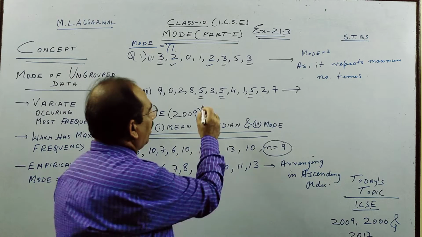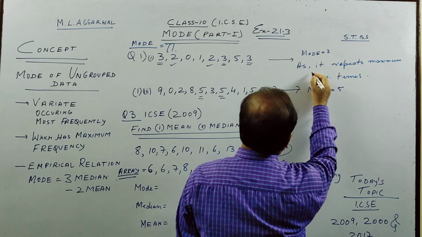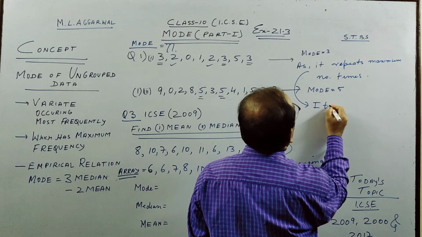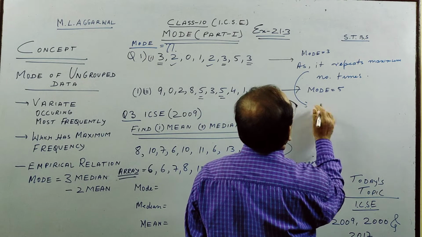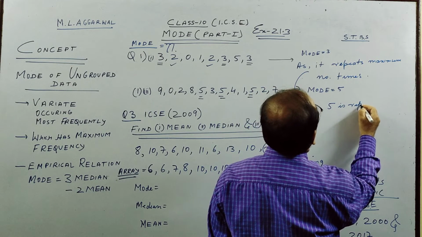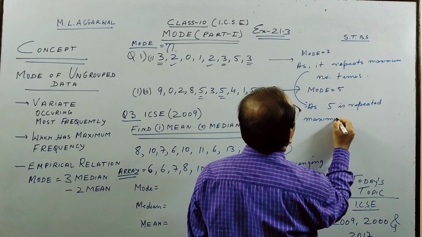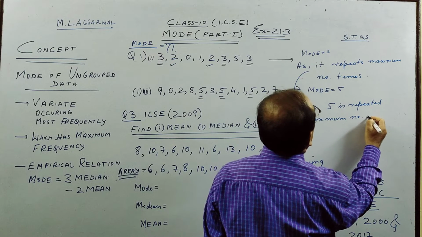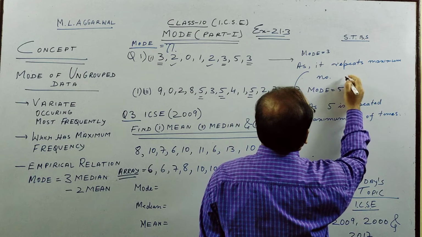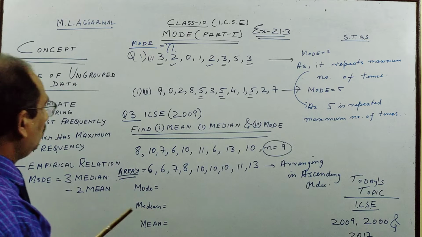So 5 here is the mode, and same logic, as 5 is repeated the maximum number of times.